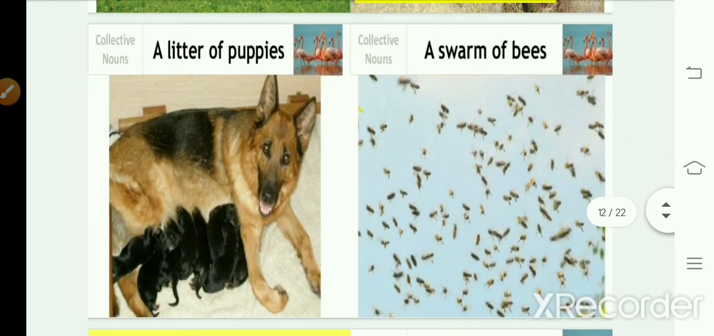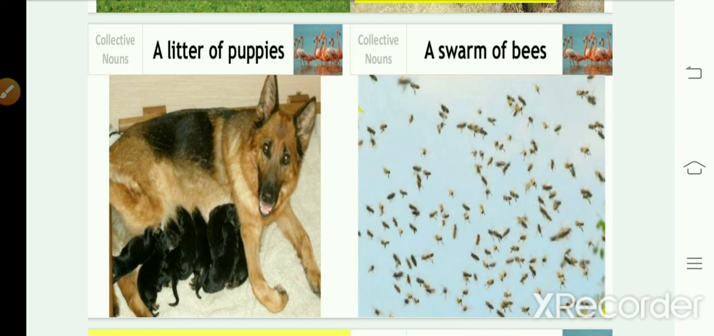Okay. Now puppies. Puppies means small babies of the dog. We'll use the collective noun litter. Litter can also be used for kittens, babies of the cat. A litter of puppies or a litter of kittens. So for small babies, you can make a sentence like a litter of puppies stays very close to her mother dog.